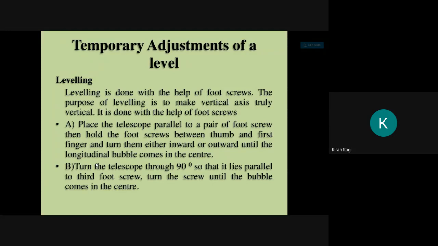First, place the telescope parallel to two foot screws, then hold the screws between the thumb and first finger and turn them either inward or outward until the longitudinal bubble comes into the center. I will show you the video. Then turn the telescope 90 degrees so that the line is parallel to the third foot screw. Turn the screw until the bubble comes to the center.